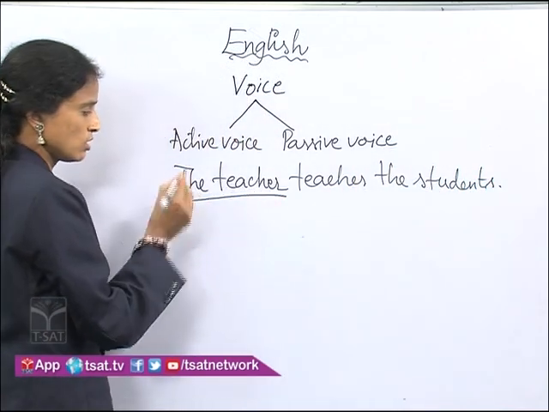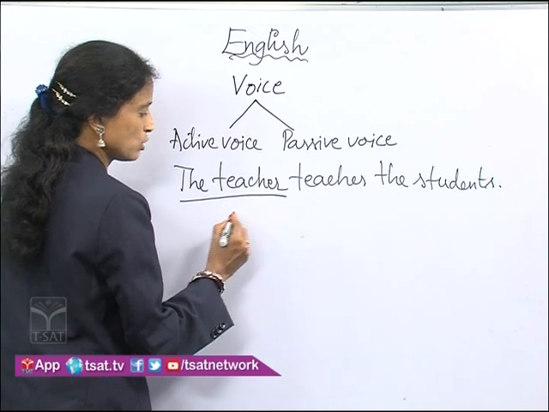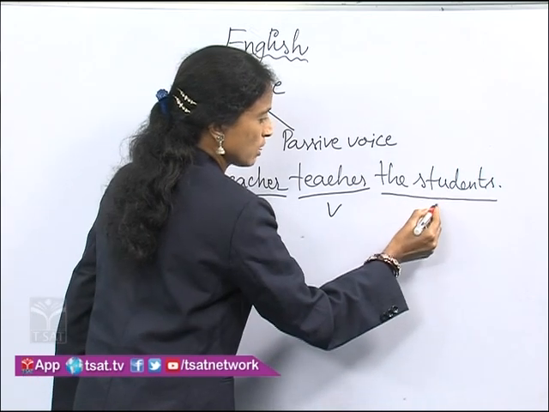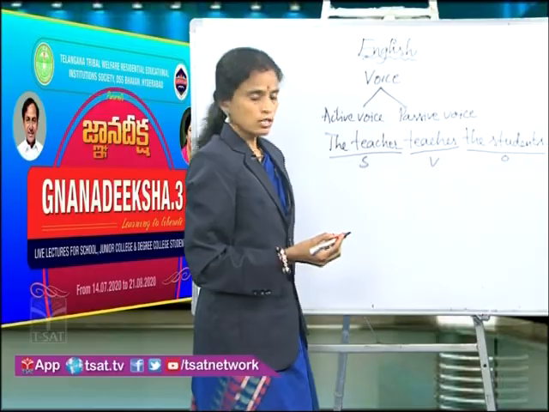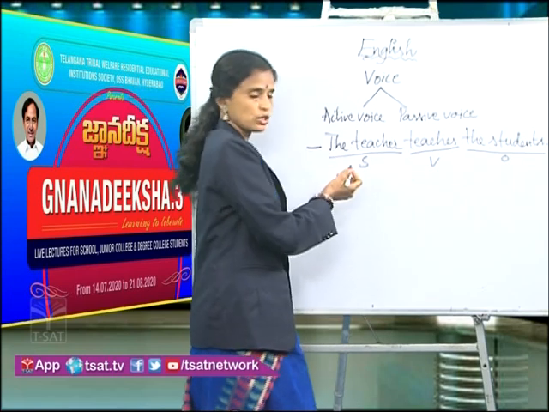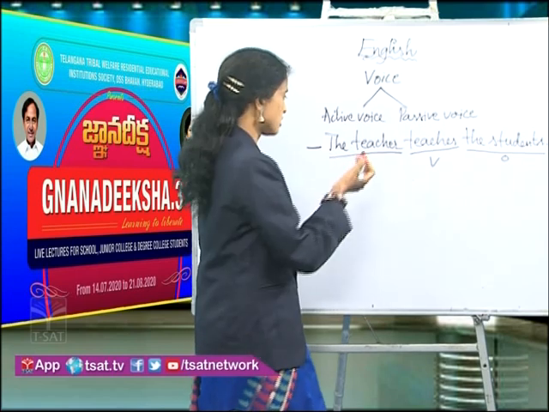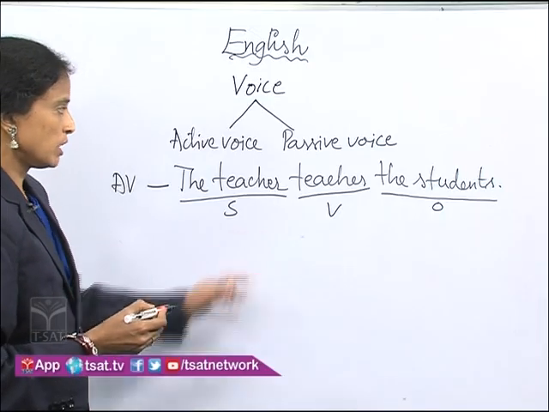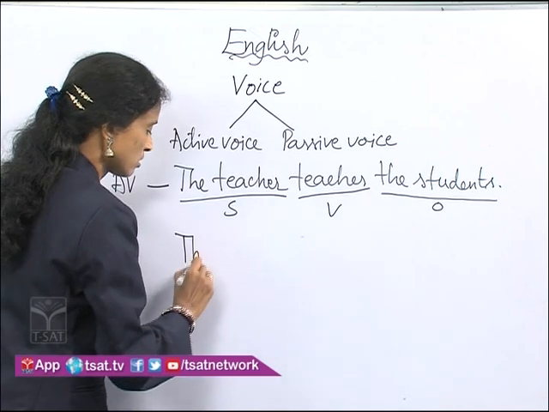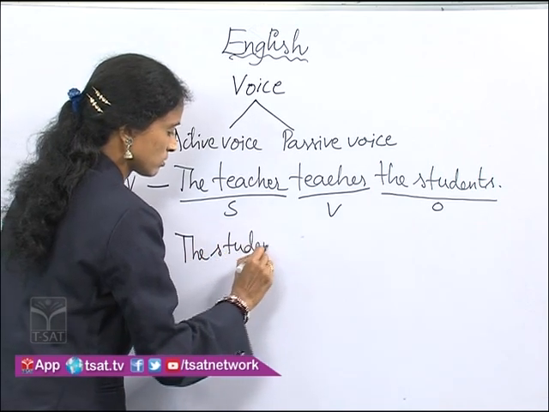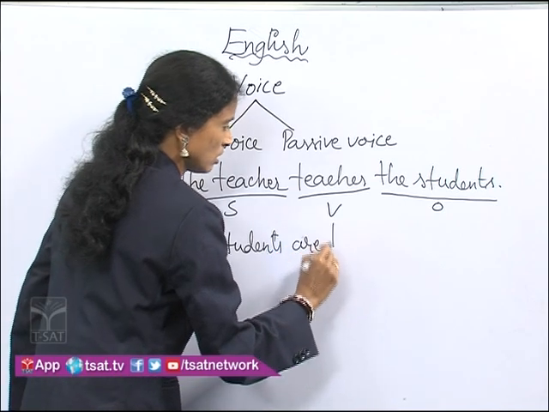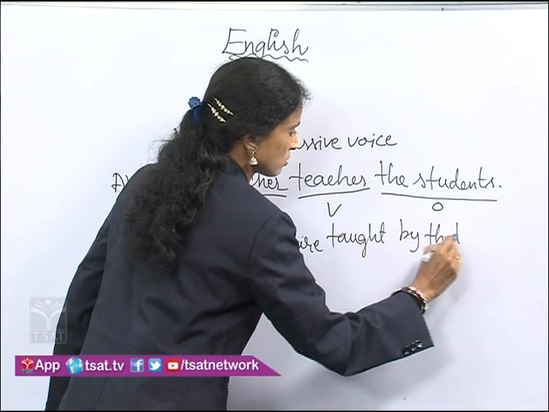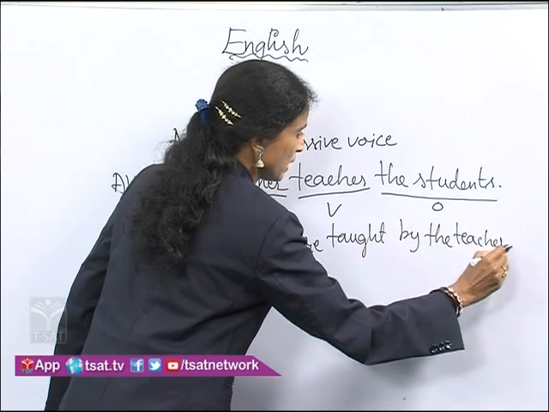Here the teacher is the subject, nothing but the doer of the action, and teaches is a verb, and the students is the recipient of the action, that is the object. Right? Now in this sentence the doer of the action has been given more importance and the sentence is said to be in active voice. Now you can have another sentence with the same meaning, that is, the students are taught by the teacher. The students are taught by the teacher.